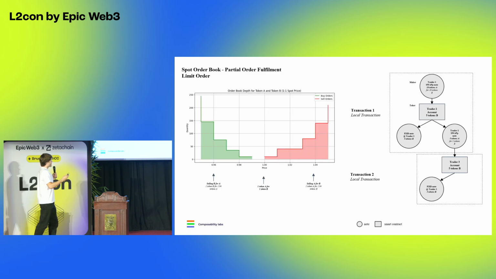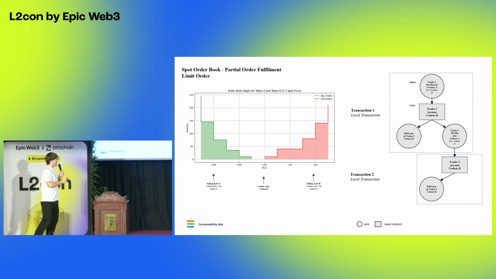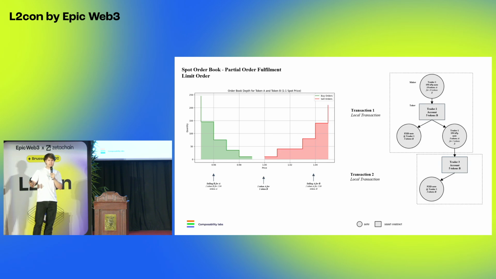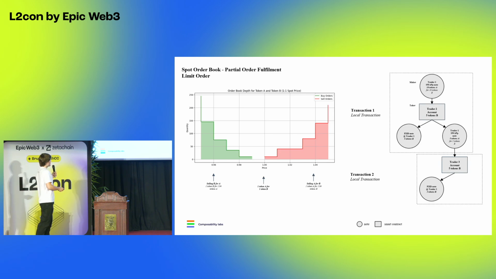And what's cool about these partially fillable swap notes is that by default, they act as buy-sell limit orders without having to change the logic of the partially fillable swap note at all. All you have to do is essentially just state that you want to buy an asset. Let's say you want to create a buy limit order. So you think that the price of the asset, the volatile asset, is going to decline on the market. All you have to do is set the price at which you want to buy an asset in the swap note lower than the market price.